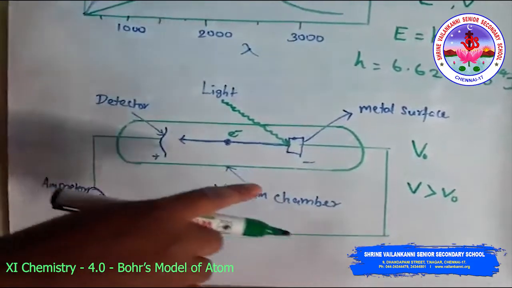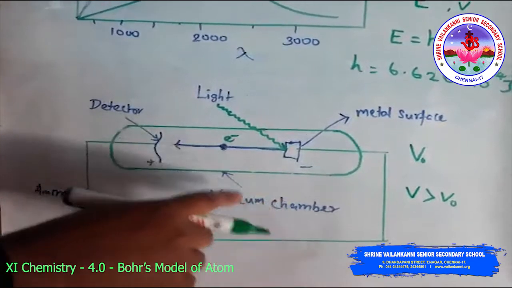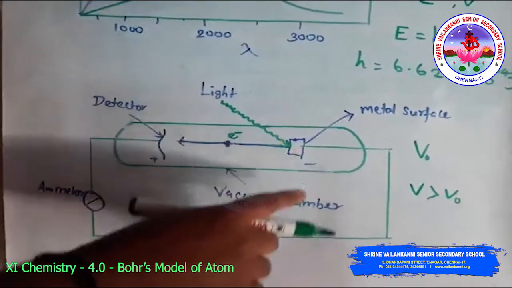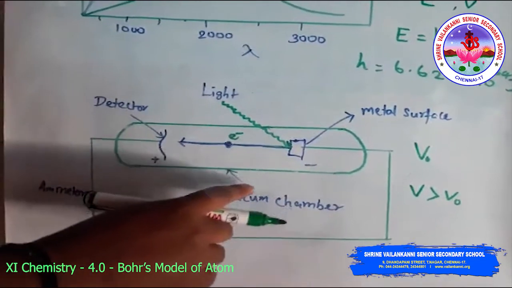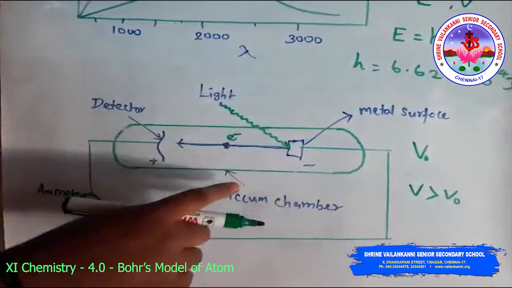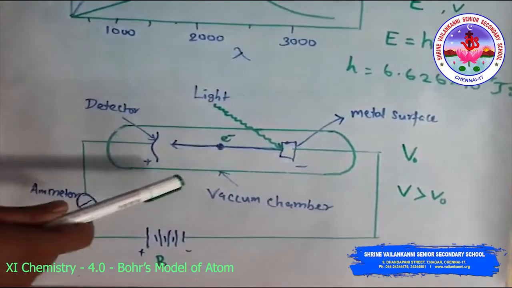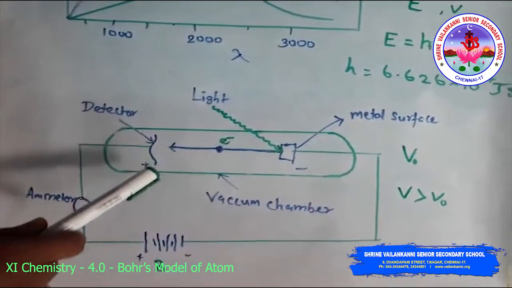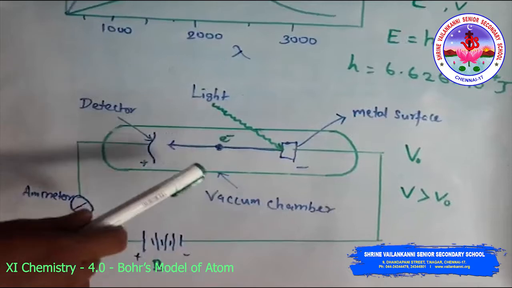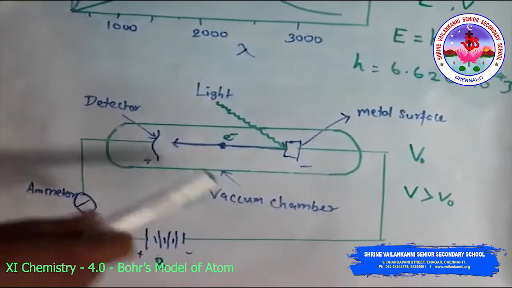All these results could not be explained on the basis of the laws of classical physics. According to classical physics, the energy content of a beam of light depends upon its brightness. But it has been observed that the number of electrons ejected depends upon the brightness of the light, and the kinetic energy of the ejected electrons does not.